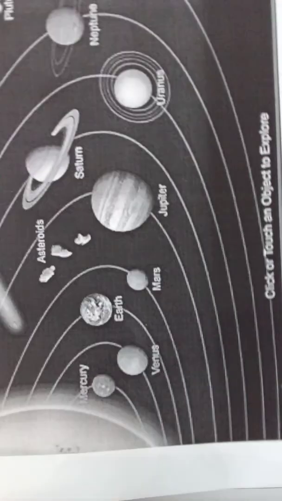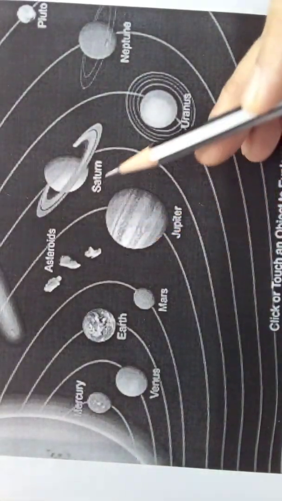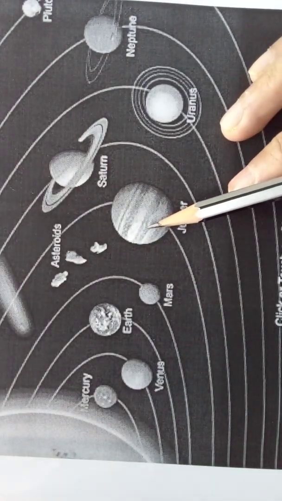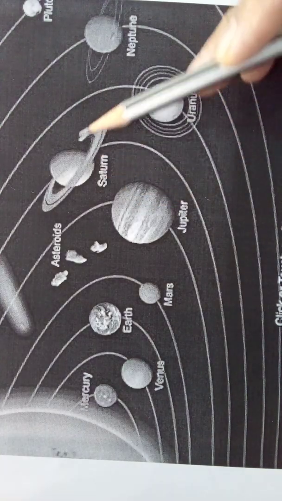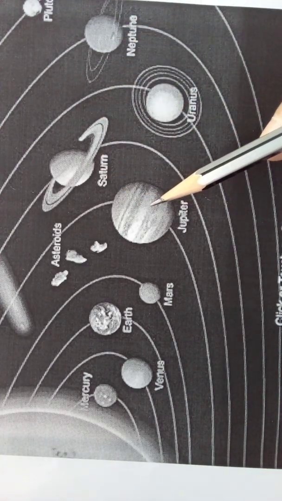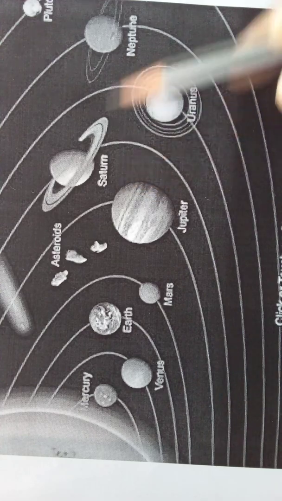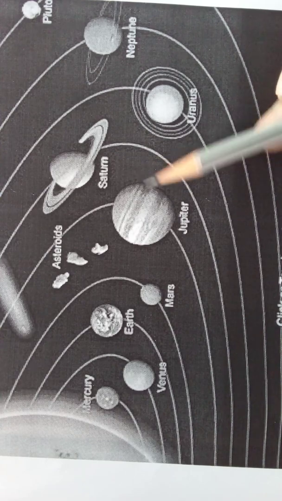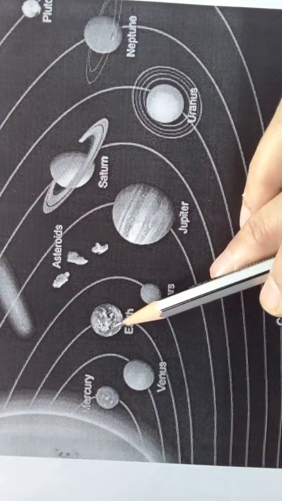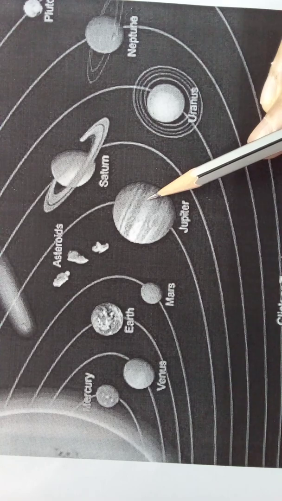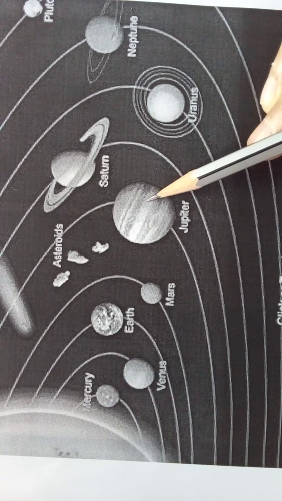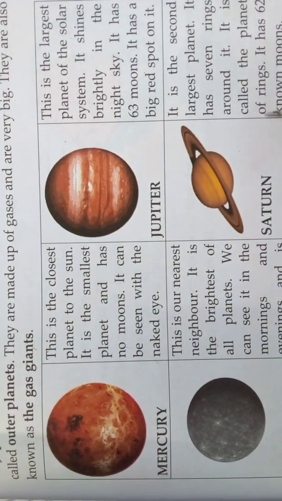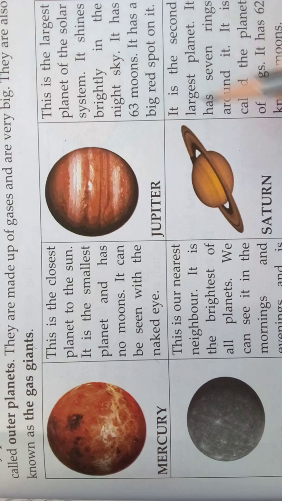See here, Jupiter is the biggest planet compared to all planets. Jupiter is the biggest planet of the solar system. And we know all these four are made up of gases. That's why we call them gas giants, and these are all very big in size. And Jupiter has how many moons? 63 moons. Mars has 2 moons and Earth has 1 moon. Understood? This is the largest planet, and it shines brightly in the sky.